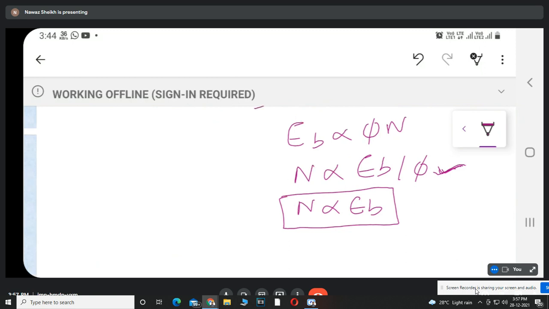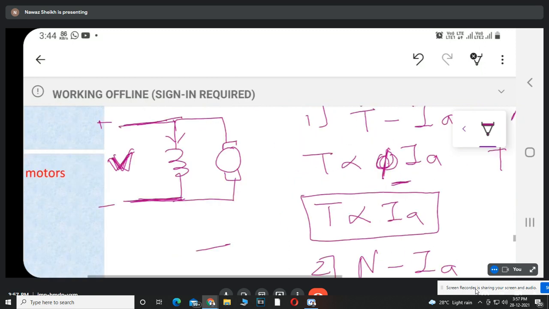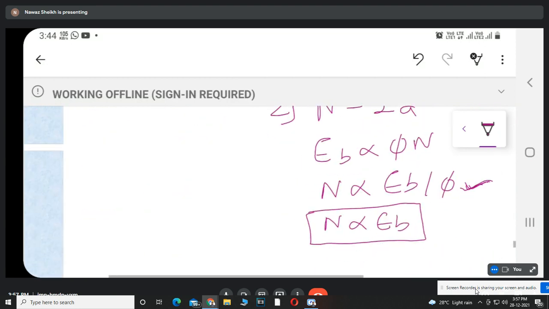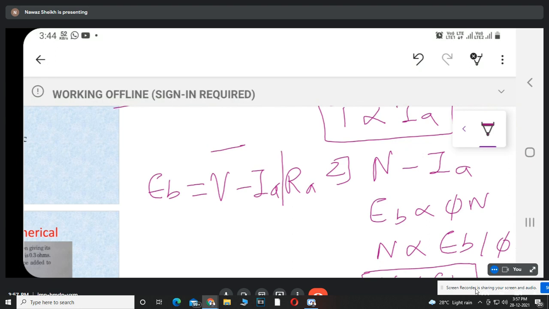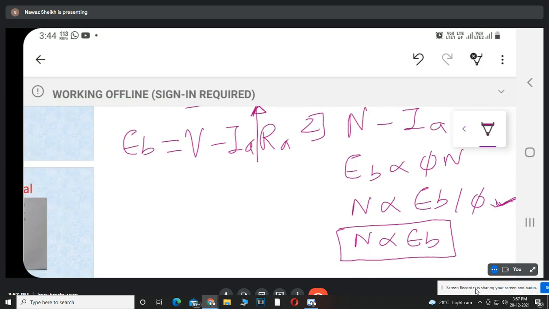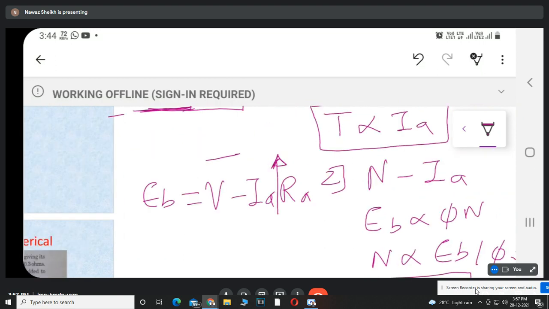And what is the equation of back EMF for DC shunt motor in terms of armature voltage and armature current? We have the equation that EB is equal to V minus IA RA. So from this equation, if the value of armature current increases, what is the effect on back EMF? If we increase the value of armature current, what is the effect on back EMF? Will it increase or decrease?